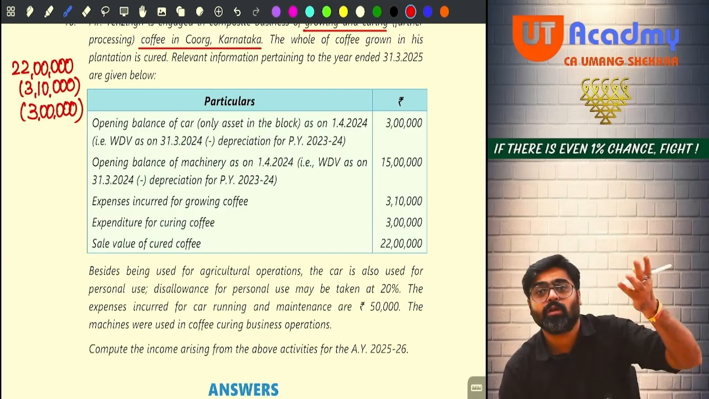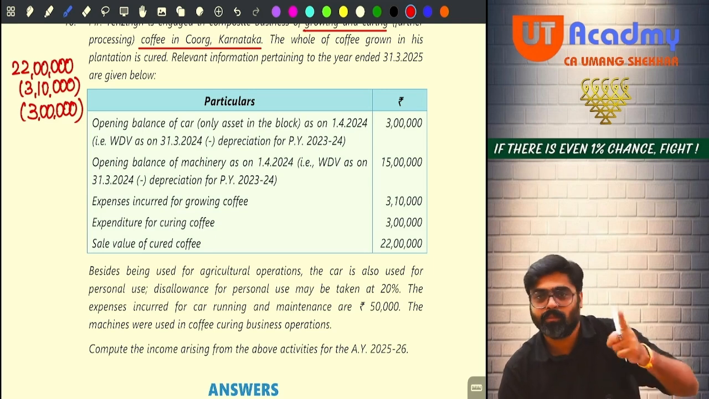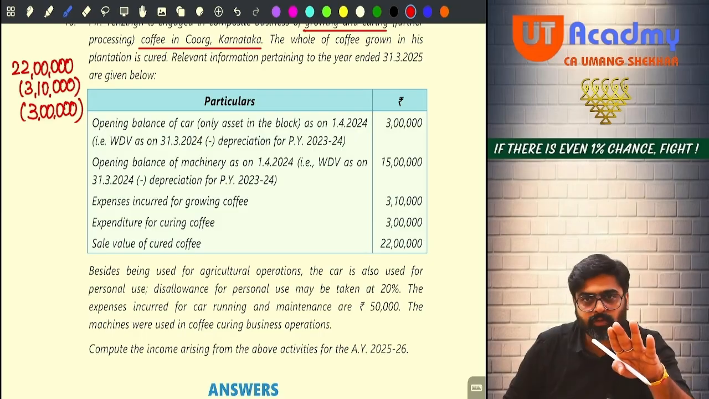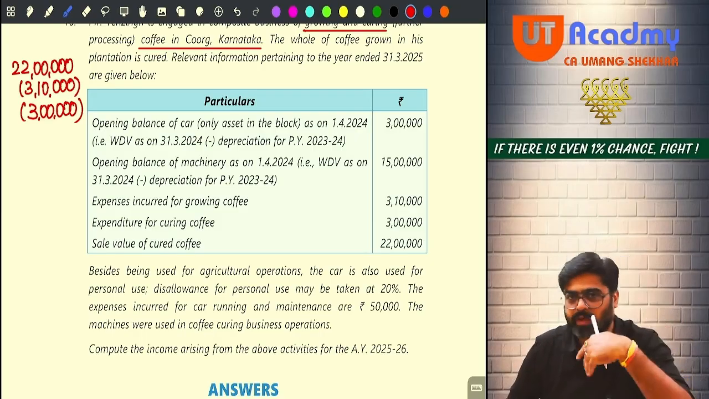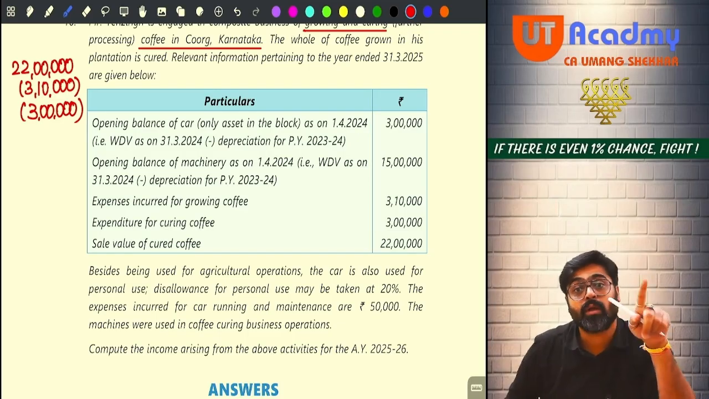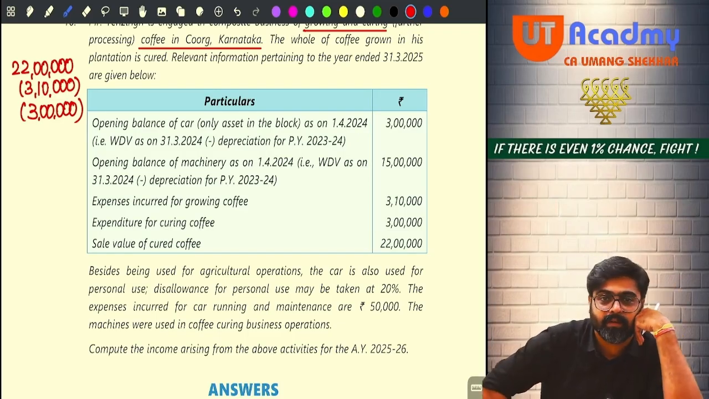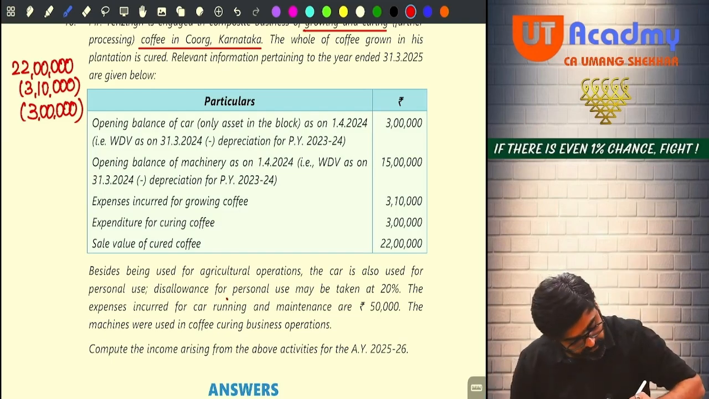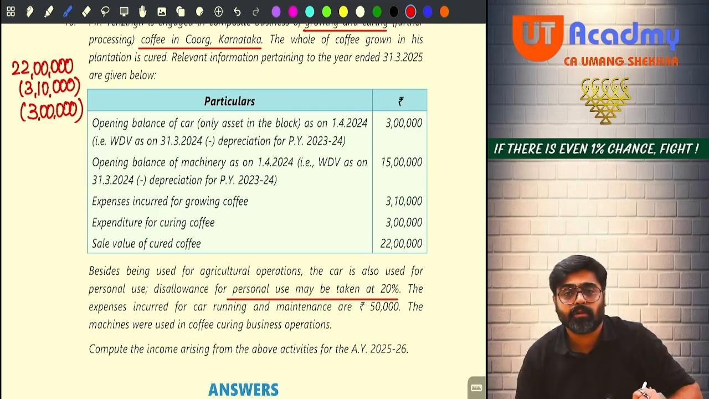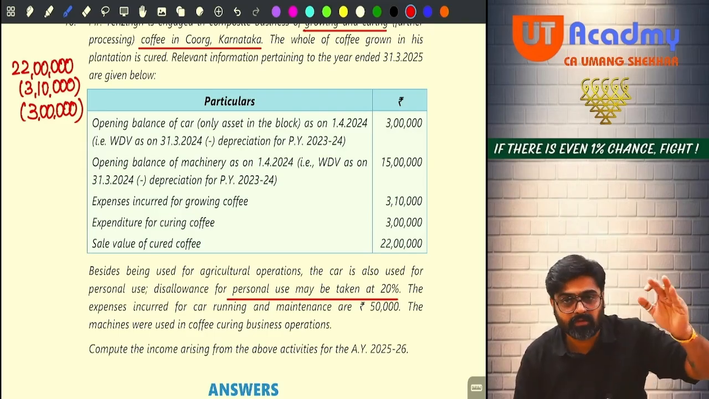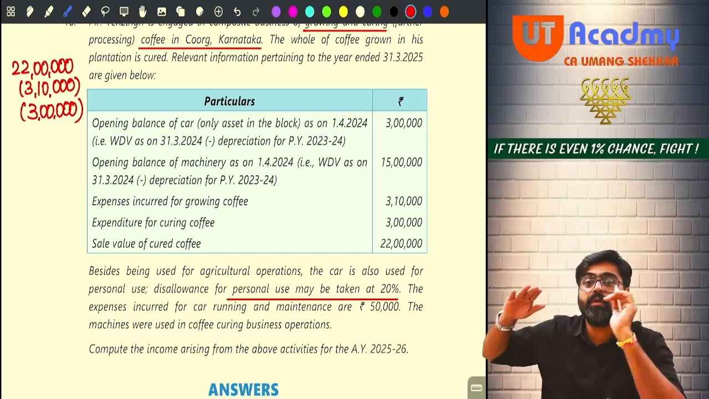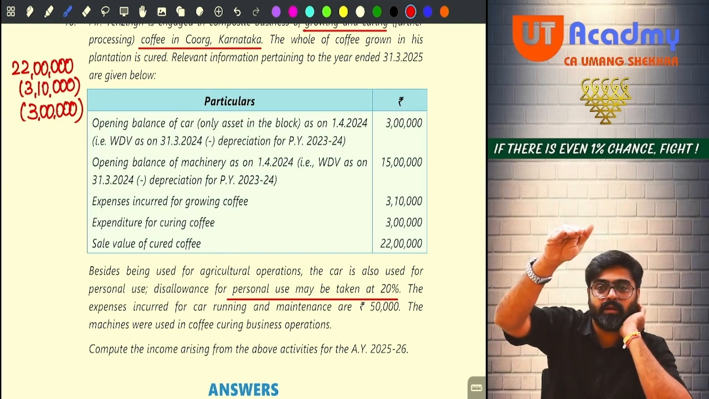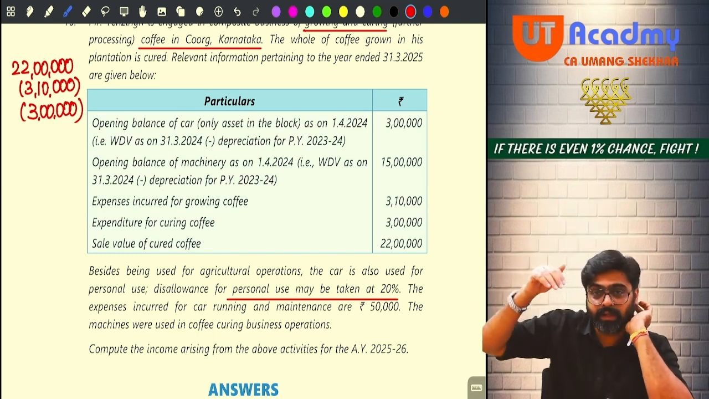But that too is not fully allowable. Why? The entire motor car expenses, running and maintenance, would have been allowed if I would have used the motor car only for the business. They are saying that the motor car is used for personal purpose at the rate of 20%. So whatever motor car expenses are there will not be allowed fully, only 80% will be allowed. Whatever motor car depreciation you calculate will also be allowed to the extent of 80% only.